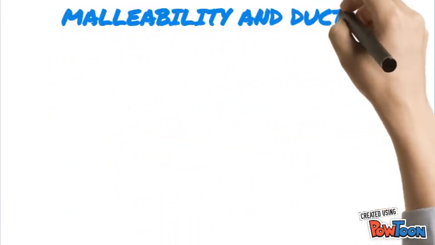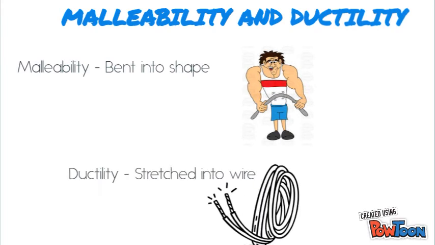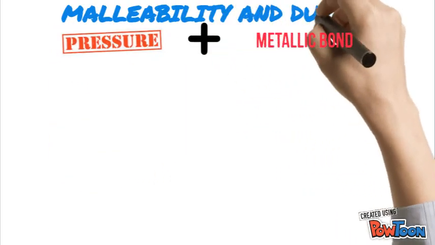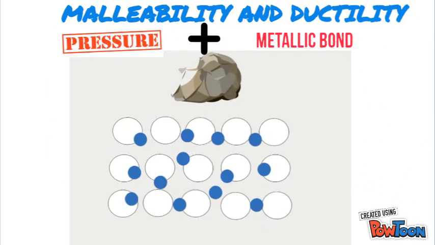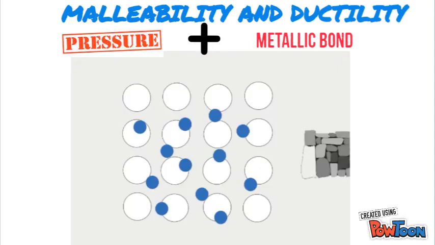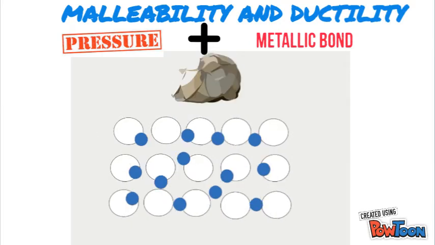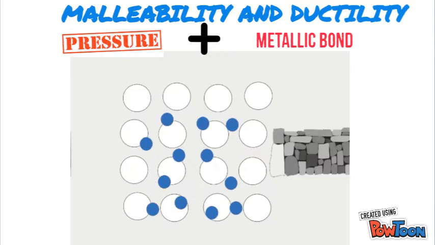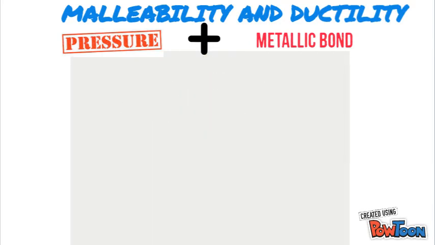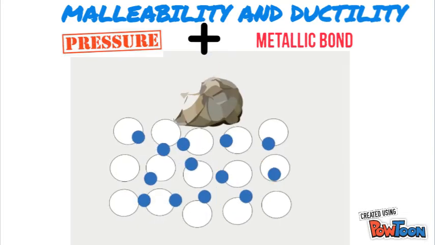The term malleability means that a metal is able to be bent into shape. Ductility means that a metal can be stretched out into a wire. When pressure is added to a metallic bond, the ions move while the mobile electrons adjust to the new arrangement. The sea of electrons then reform their bonds with the metal cations. This allows layers of cations to move around without destroying the metallic bonds.